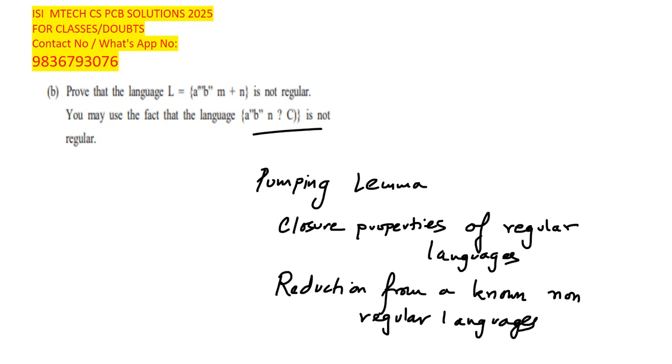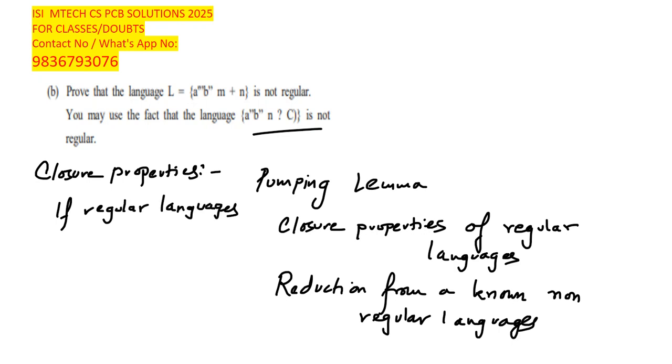Okay, so if you recall the closure properties, so here regular languages are closed under intersection, that is one.